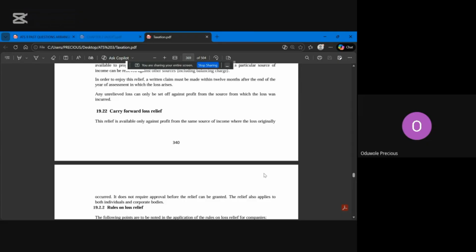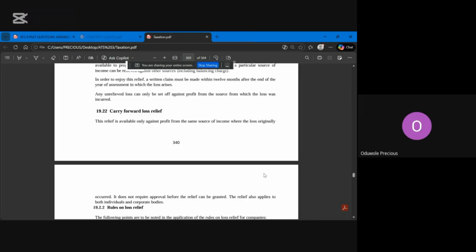Let me give you one more, to balance, because sometimes in the exam they'll tell you that you should differentiate. Okay, so the last one, what did I call the last one, for current year loss relief? The last point. Losses can only be carried forward for a maximum of 4 years.